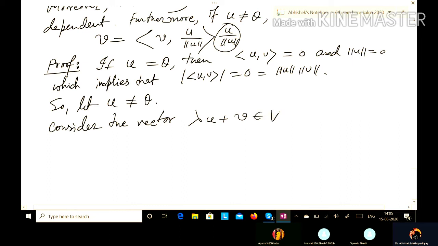So it is a vector in V. We consider this vector lambda u plus v, where lambda has been chosen as the scalar minus inner product vu by norm u square.